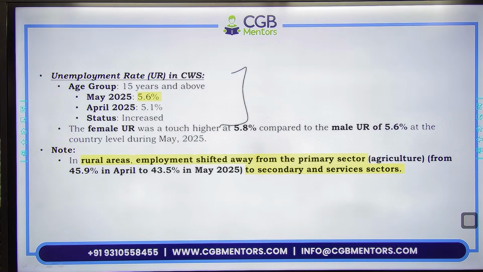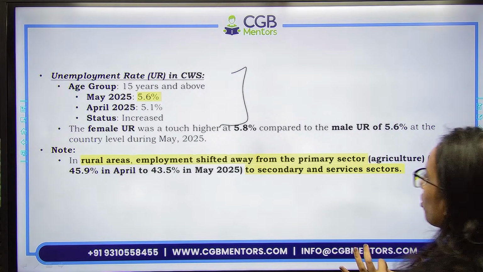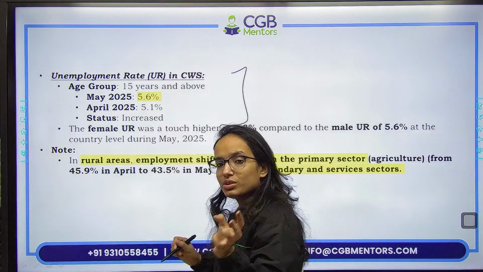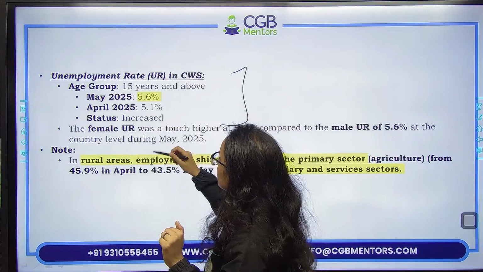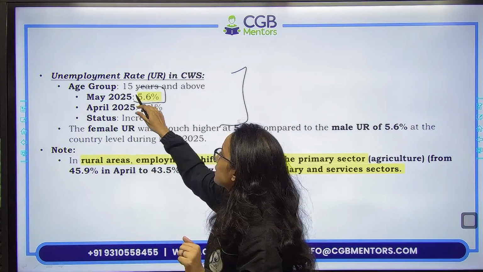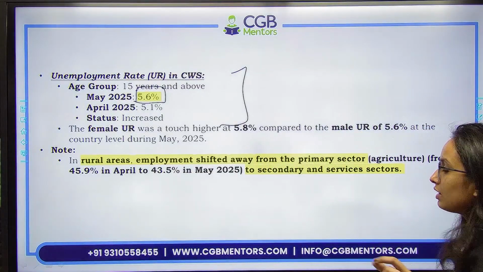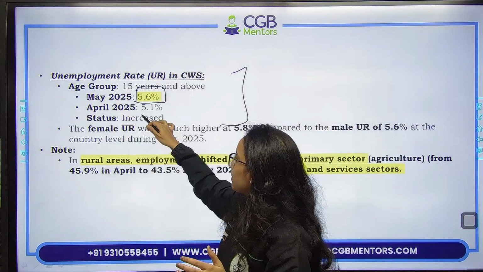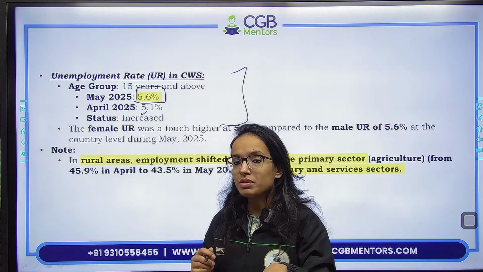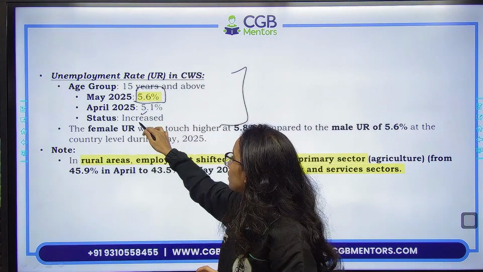All right. So let's see the unemployment rate now. Very, very important fact. Unemployment rate, also in the CWS status, current weekly status, for May is 5.6%. ये आप ध्यान रखेंगे, 5.6%. Status अगर हम देखें, it has increased from the earlier. You see, April में it was 5.1. So unemployment rate has increased. That's why it becomes more important.